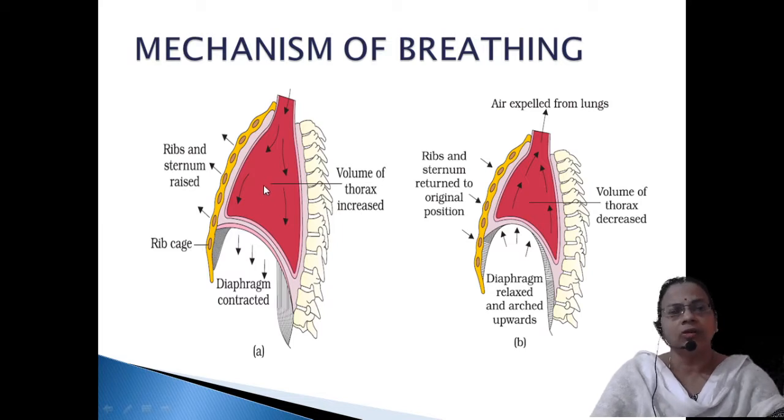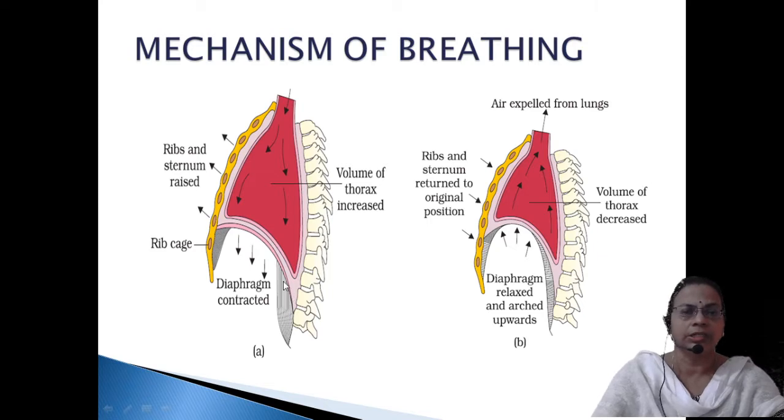And along with that, there are the diaphragm muscles. Another term for the diaphragm muscle is phrenic, P-H-R-E-N-I-C. The diaphragm muscles also will contract. The diaphragm is a dome-shaped muscle, so when it contracts, it will be pulled down, or we can say the diaphragm flattens.